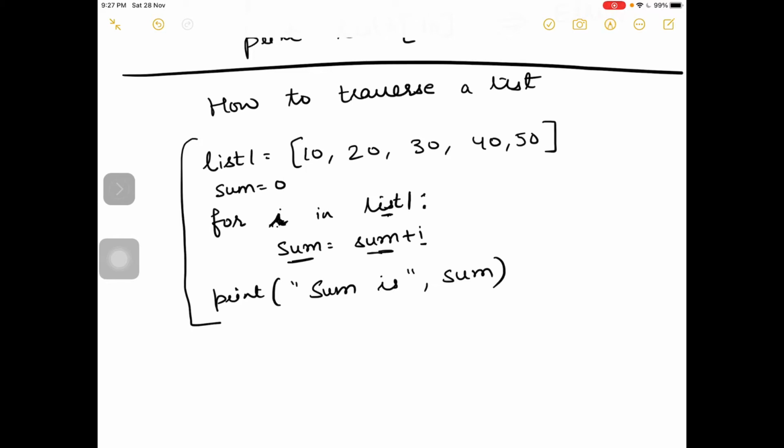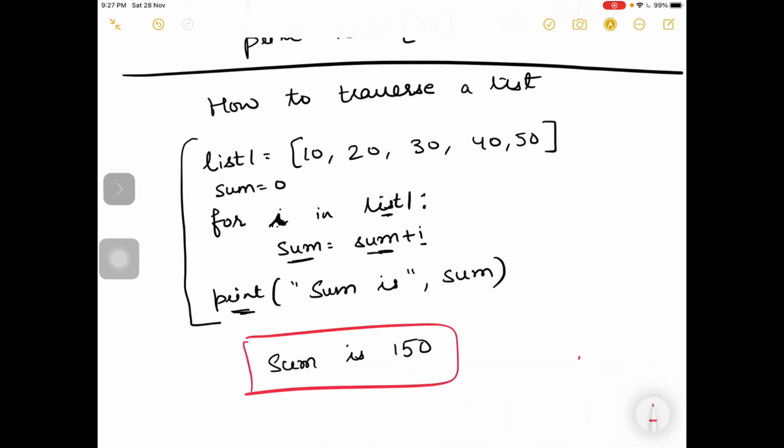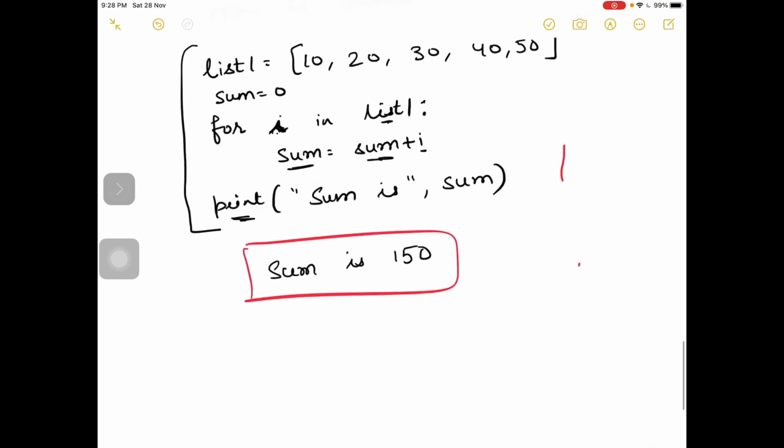After the loop ends, after all the iterations are done and all the elements of list 1 are exhausted, control will come out of the loop, and after the loop I have written a print statement. So the output will be: sum is 150. Okay. In the same way, we can use lists in many other ways.